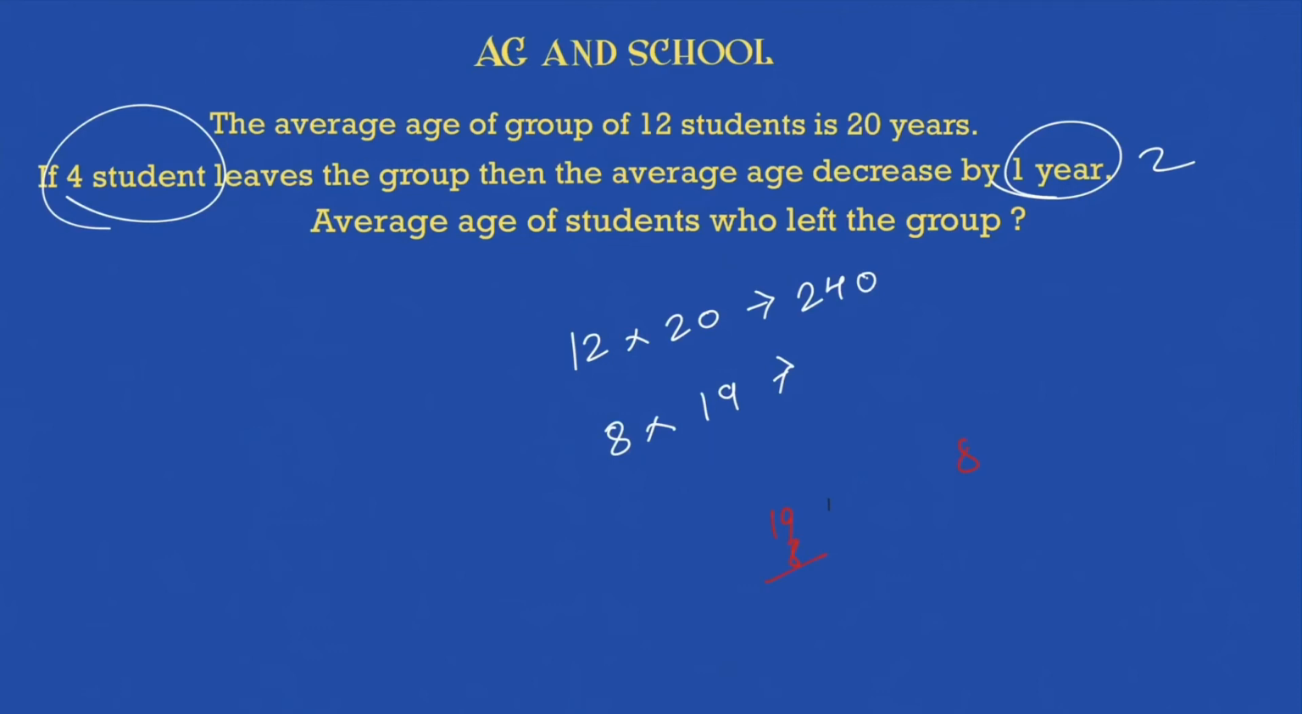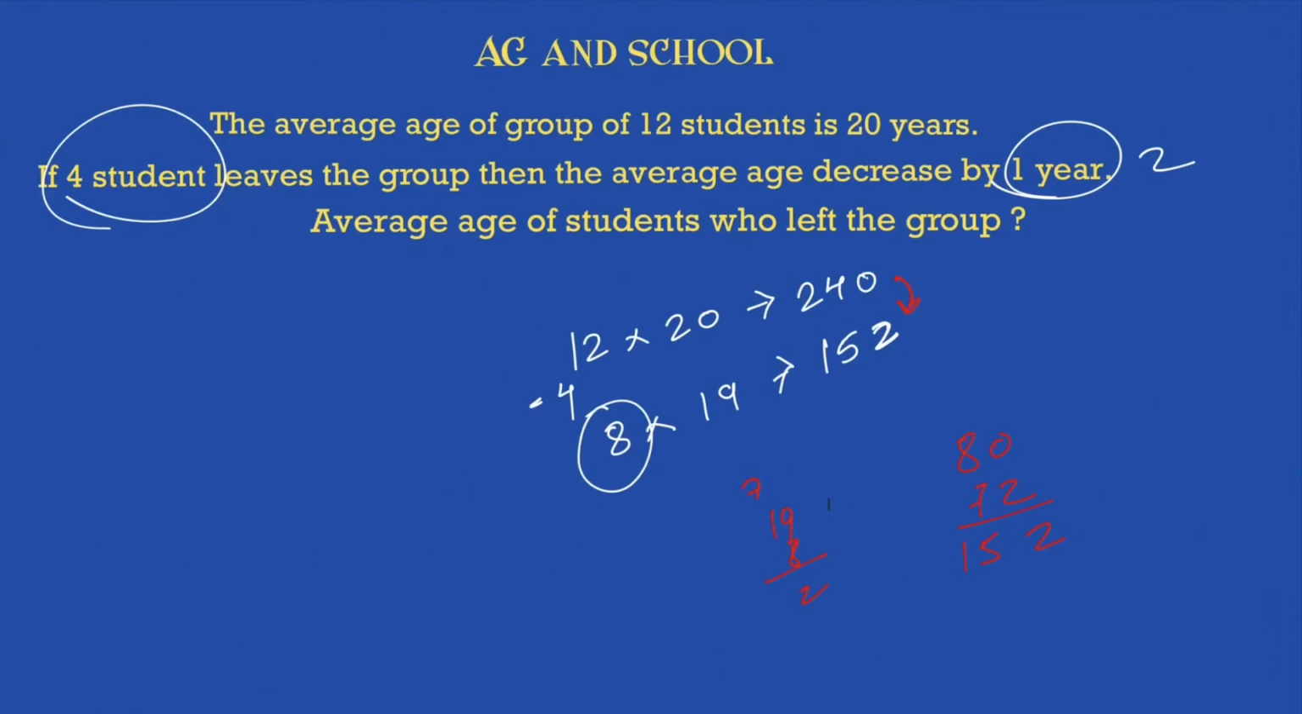80 plus 72. What will this be now? This is 152. So now you have 152, which is the sum of age of all the 8 students which are there right now, because 4 students left the group. So what was the sum of age of all the students, 4 students who left the group?